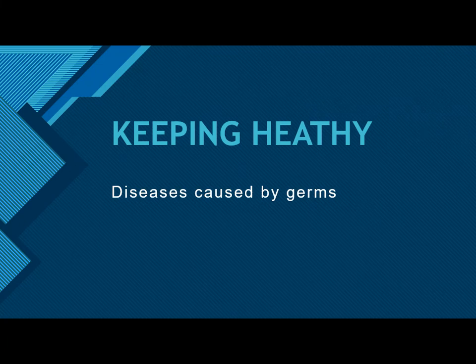Yes, dengue also. Malaria: here a female Anopheles mosquito bites someone with malaria, and plague is spread by the bite of fleas.